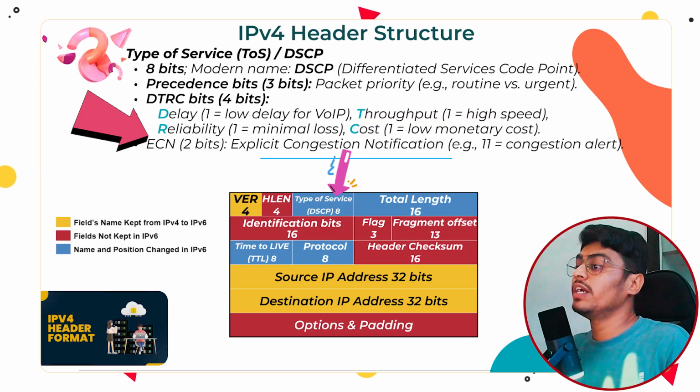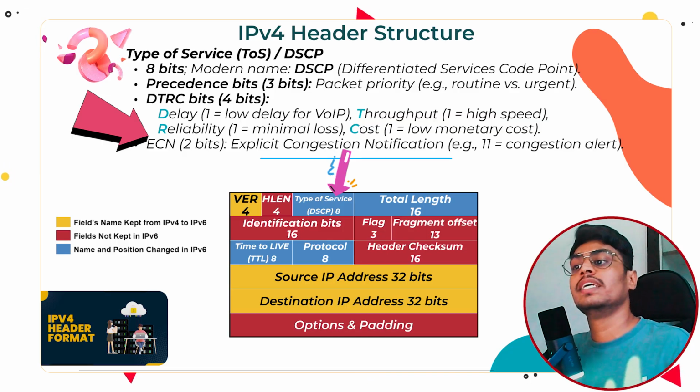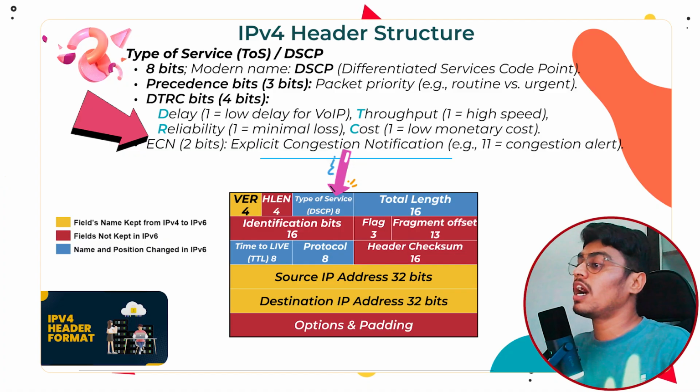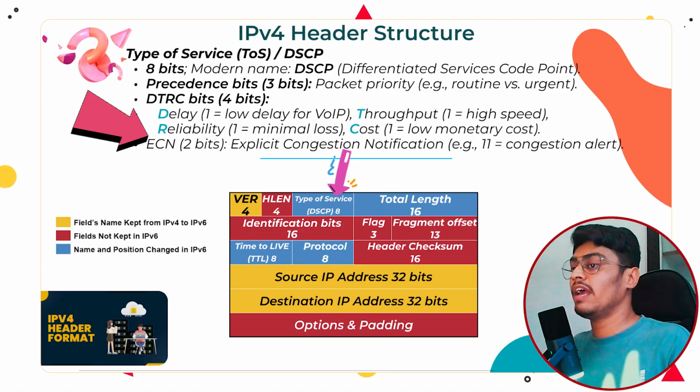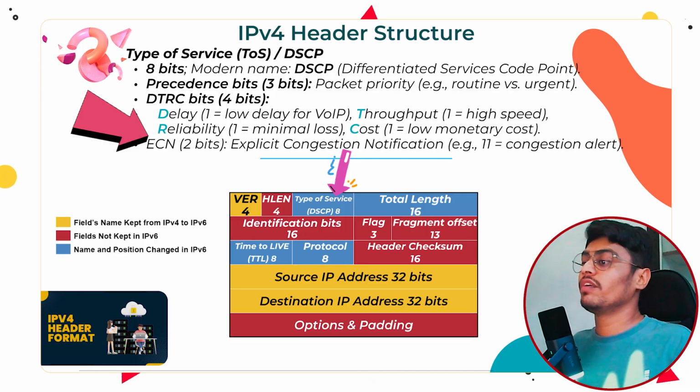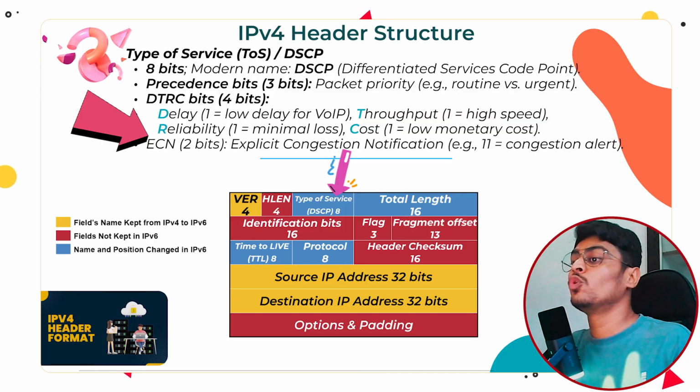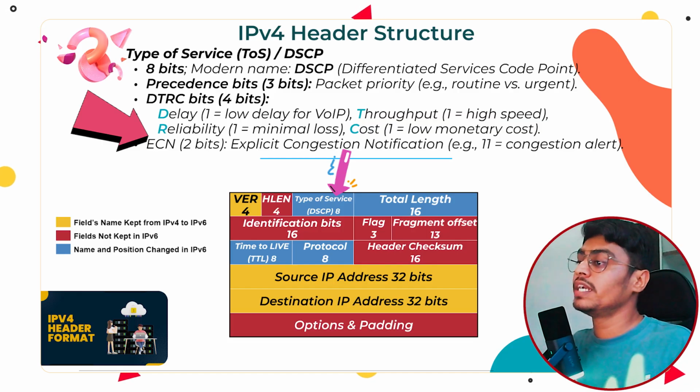Later this was modified to DSCP, where bits 0 to 5, 6 bits, are reserved for DSCP and the remaining 2 bits are for ECN, explicit congestion notification. If these 2 bits are 11, it denotes congestion notification. Without dropping the packet, it sends a notification to the sender to reduce speed due to congestion.